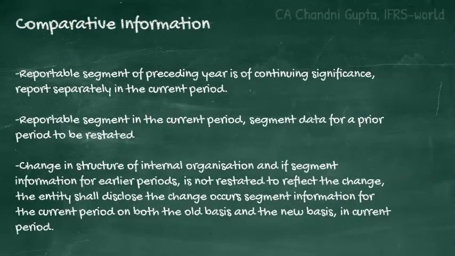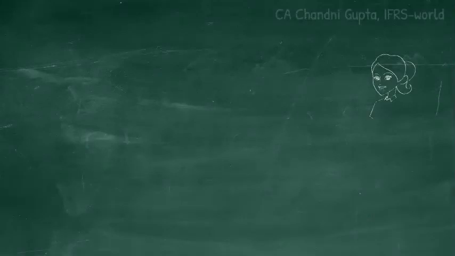The third point to note in this regard is, when there is a change in the structure of the internal organization that has caused a change in the composition of reportable segments, and if the segment information for the earlier period is not restated to reflect the change, in that case the entity is required to report that information separately for the current period on both the old basis and the new basis after the change in internal organization structure. Obviously, this reporting is not required if the information is not available and the cost would be excessive.